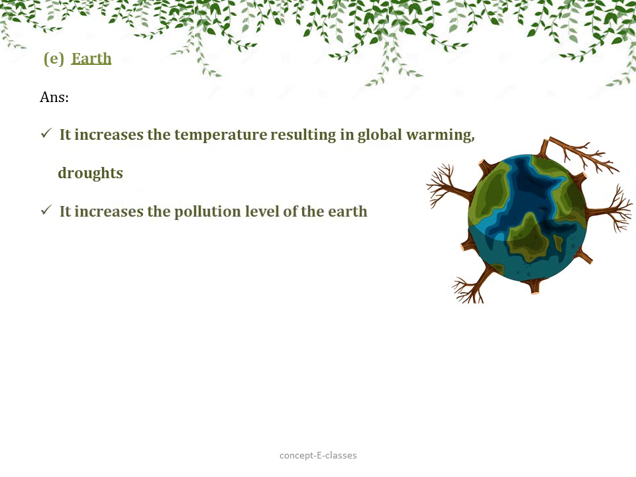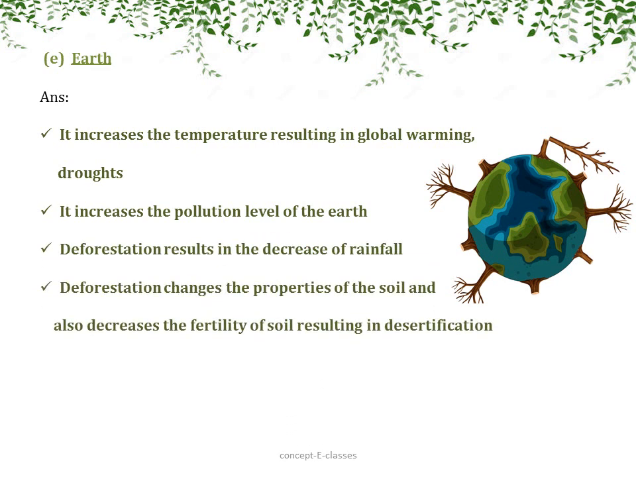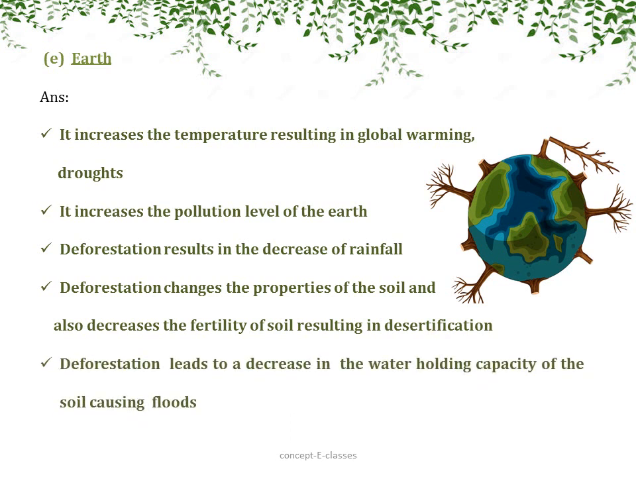Deforestation increases the pollution level of the earth. I've explained this in the previous slide. Deforestation results in the decrease of rainfall. It changes the properties of the soil and also decreases the fertility of the soil, resulting in desertification. It leads to a decrease in the water holding capacity of the soil, causing floods. And deforestation finally disturbs the balance of nature. If you want more explanation, please check the previous video of this chapter 7, Conservation of Plants and Animals.